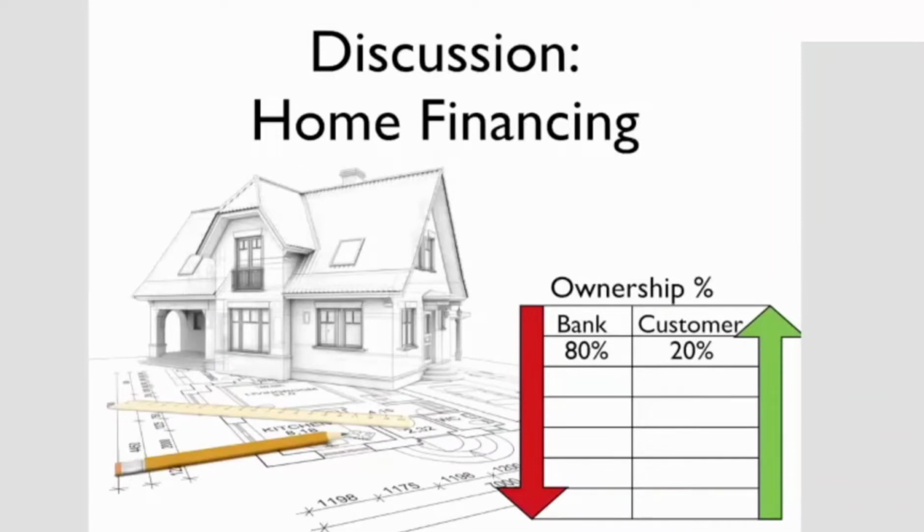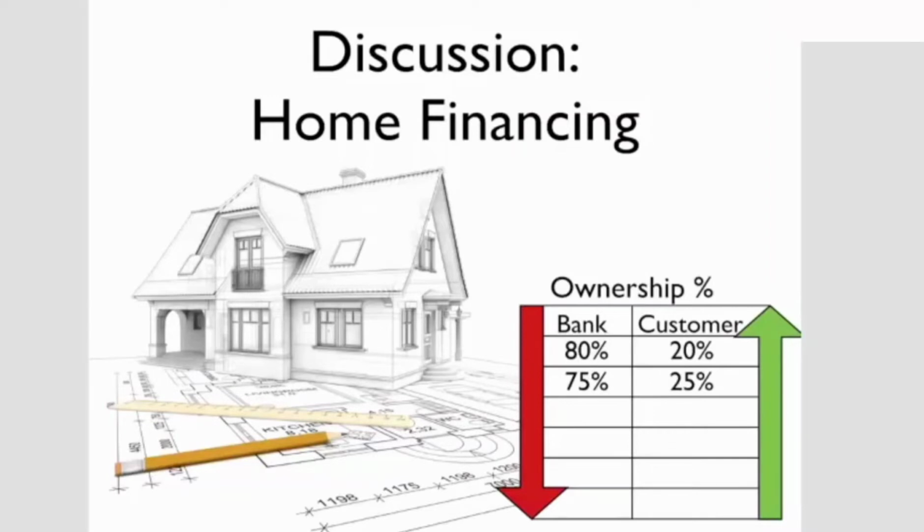So over time, as the customer buys more equity, the bank's stake of ownership would start reducing. So in, let's say, a couple of years, the bank would sell equity, and from 80% ownership, it would drop to, let's say, 75, and the customer's ownership inside this property would increase to, let's say, 25.